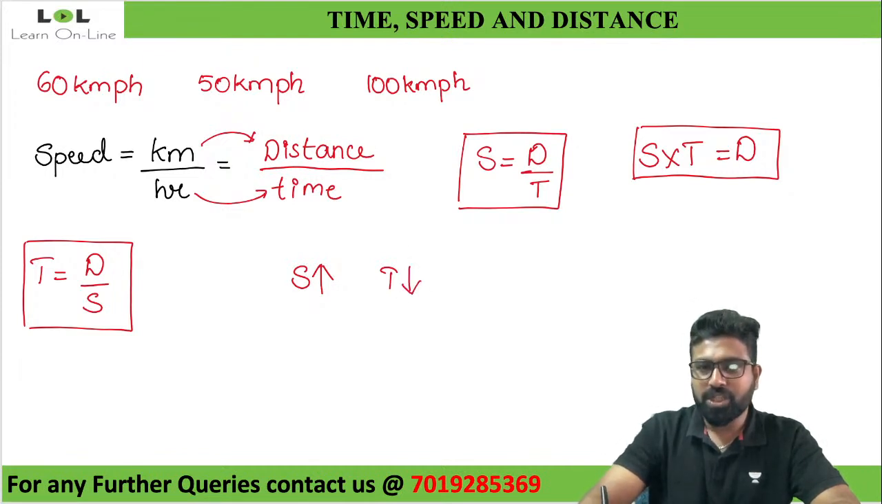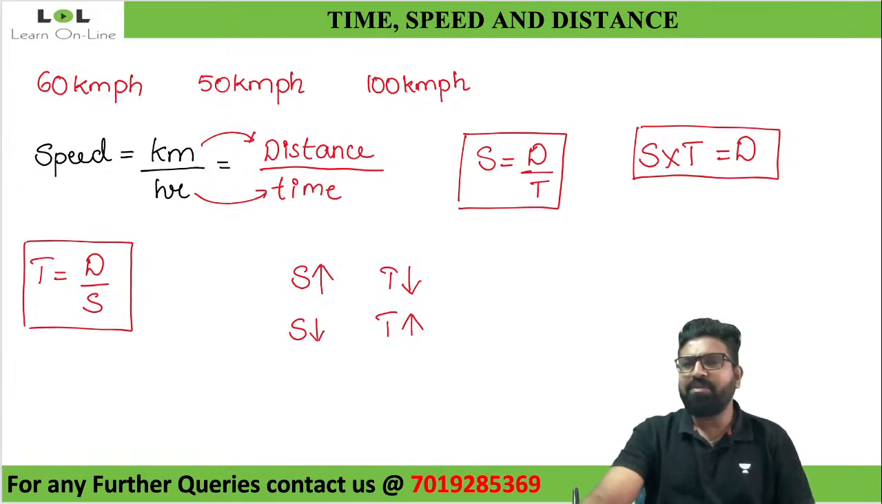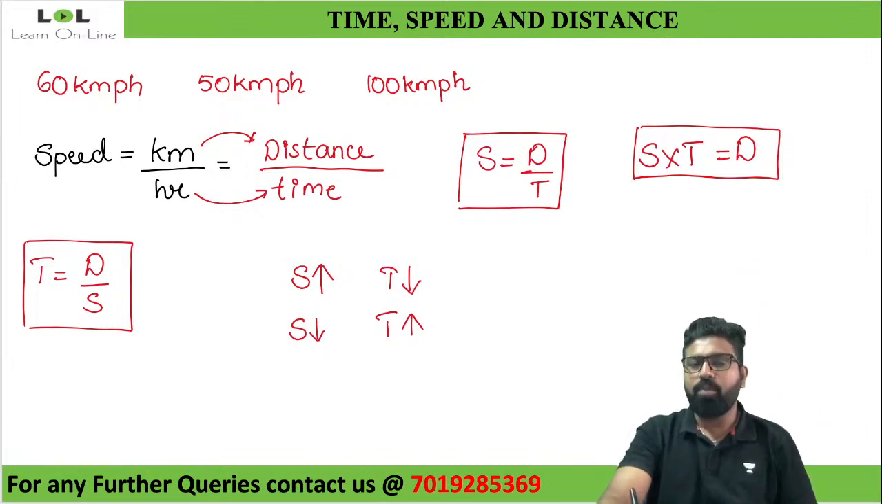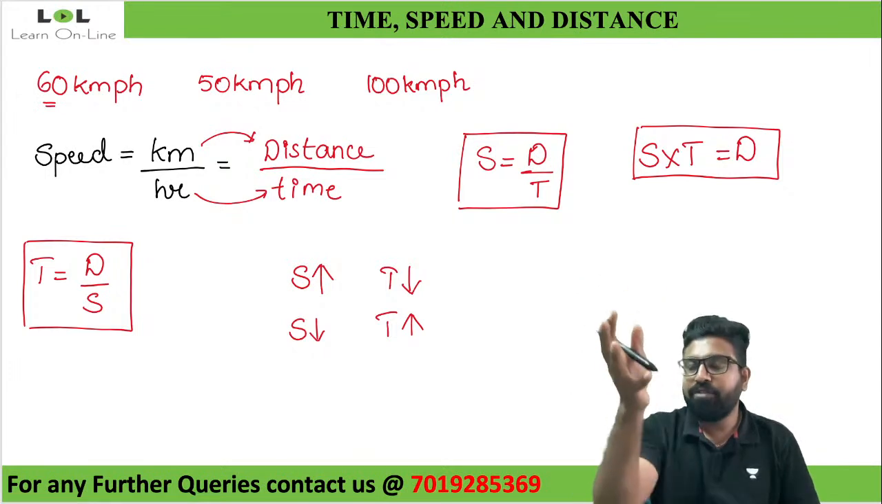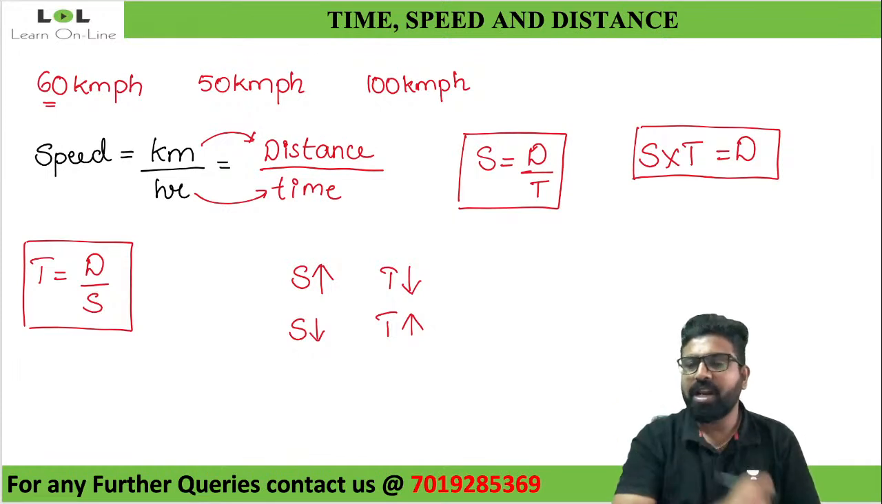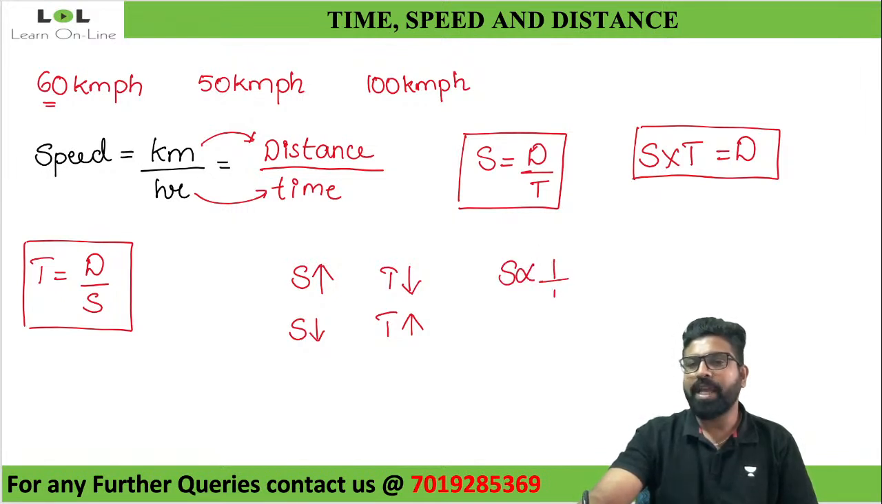What will happen if the speed decreases? Time will obviously increase. If I'm traveling at 50 kilometers per hour, I might take 1 hour to reach. At 60 kilometers per hour, I might take 50 minutes. At 100 kilometers per hour, I might take only half an hour. So if the speed increases, time decreases. If the speed decreases, time increases. Which means speed is inversely proportional to time, and this is one of the most important things.